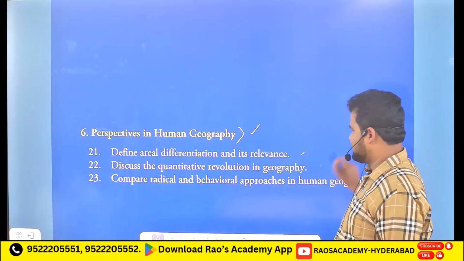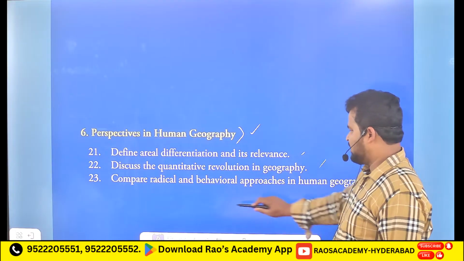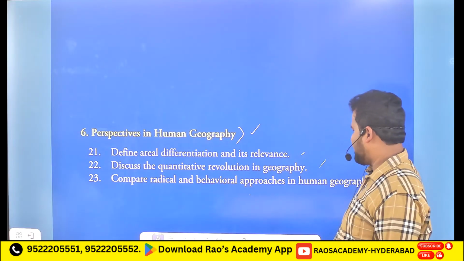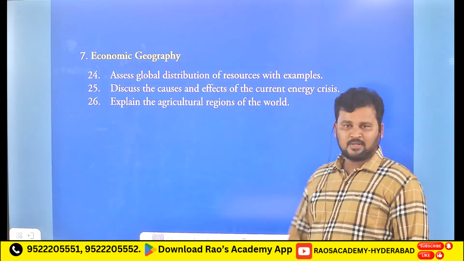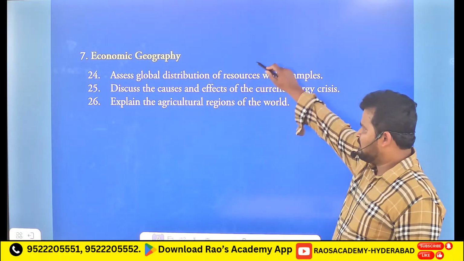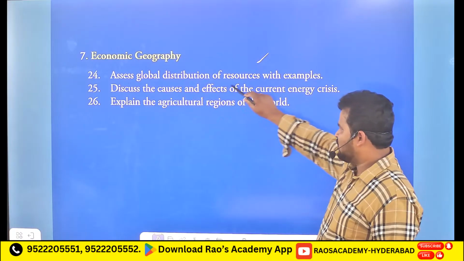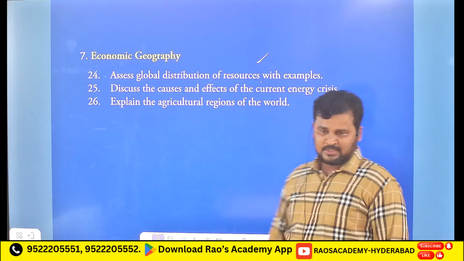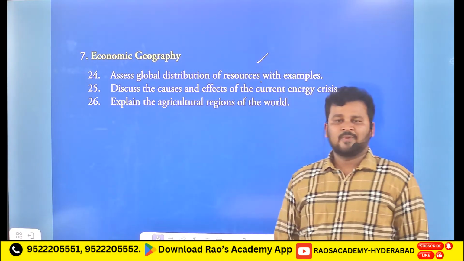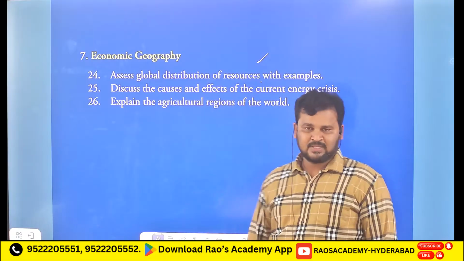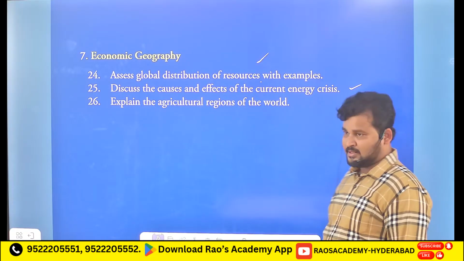And the 22nd question is: discuss the quantitative revolution in geography. 23rd question: compare radical and behavioral approaches in human geography. So this is the sixth chapter that was in paper 1. And from economic geography, the question is: assess the global distribution of resources with examples. Okay, you have to mention whatever resources are present, and mention their relevant examples. And the 25th question: discuss the causes and effects of the current energy crisis.